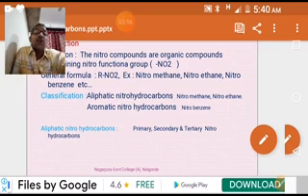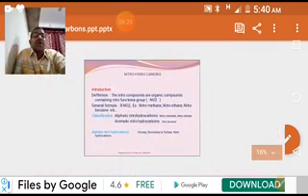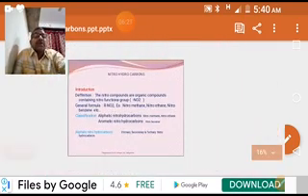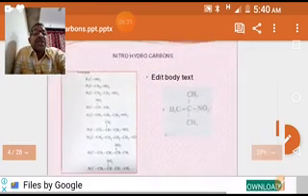Primary nitrohydrocarbons means that in these compounds the nitro group is attached to a primary carbon. If the nitro group is attached to a secondary carbon, those are secondary nitrohydrocarbons. If the nitro group is attached to a tertiary carbon, those are tertiary nitrohydrocarbons.